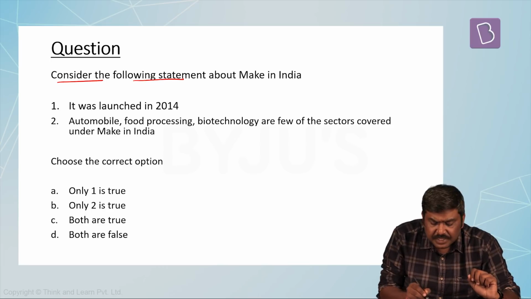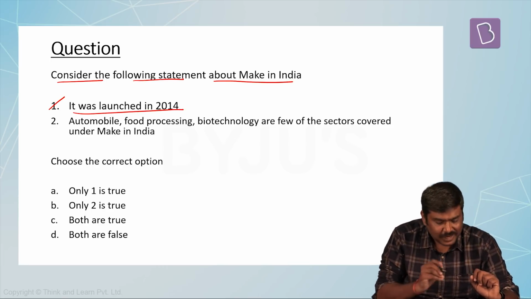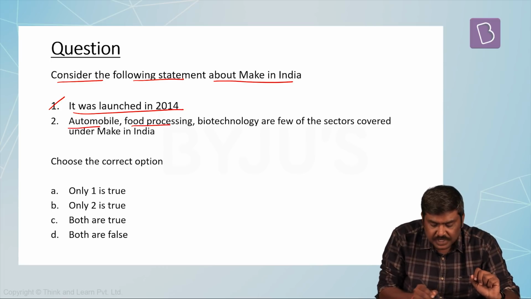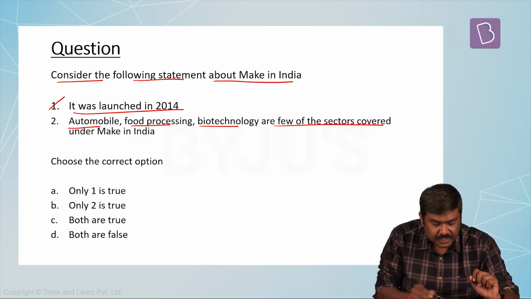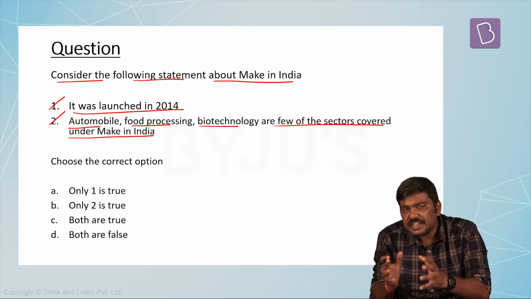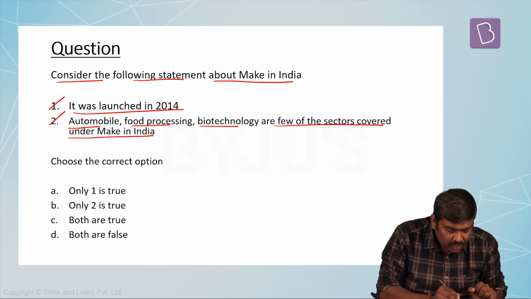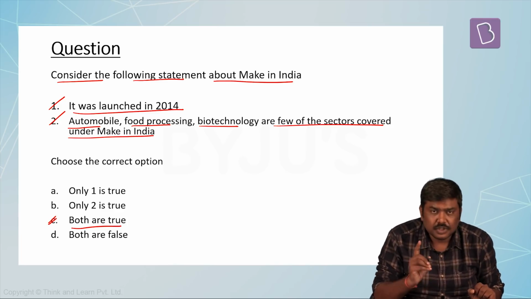Consider the following statements about Make in India. It was launched in 2014, correct? Automobile, food processing, biotechnology are few of the sectors covered under Make in India. Yes, it is correct. There are totally 25 sectors and these are 3 sectors out of the 25 sectors. So the right option will be option C, both are true.